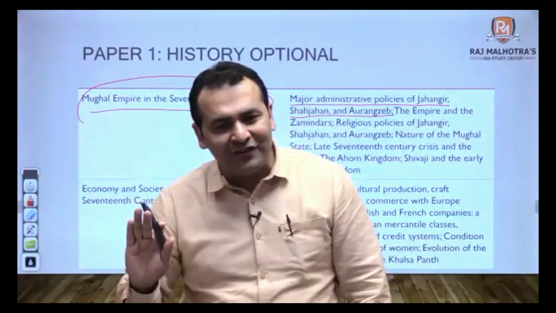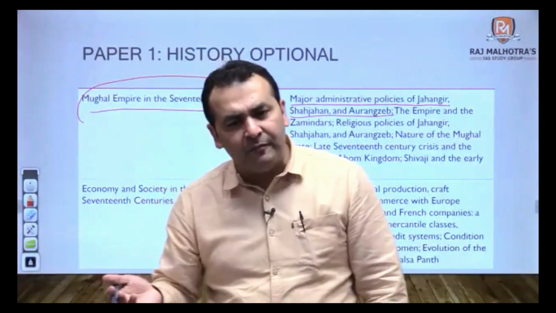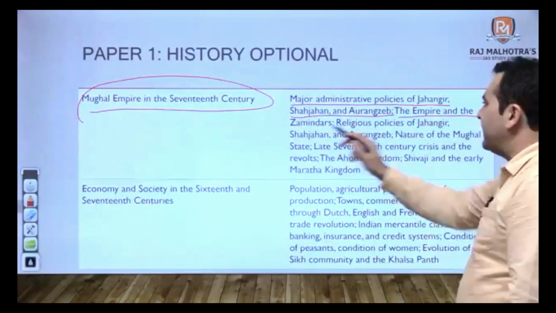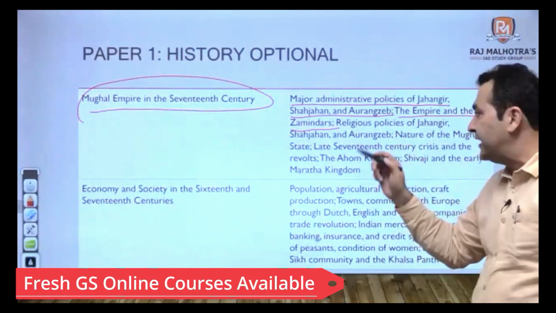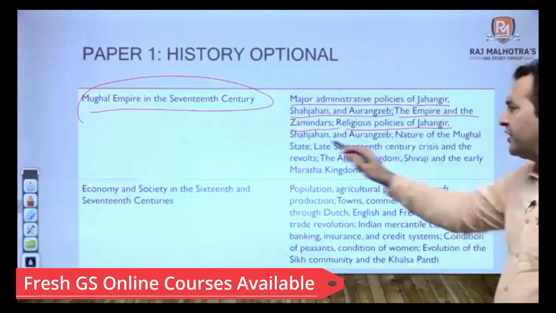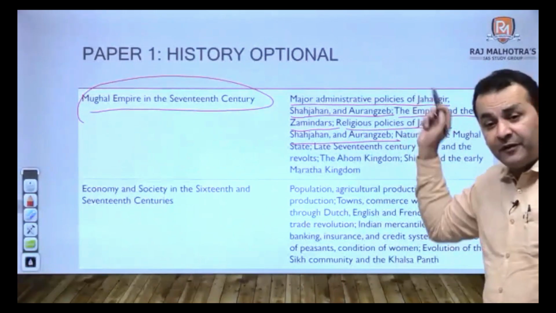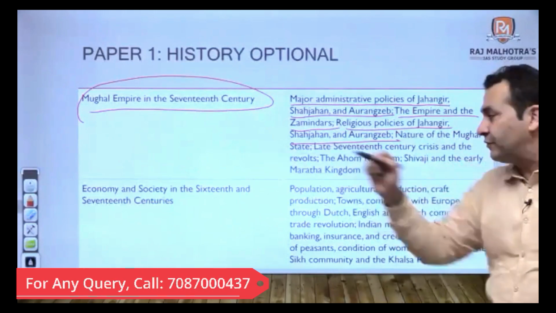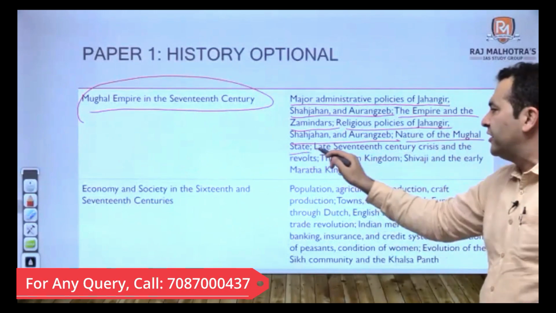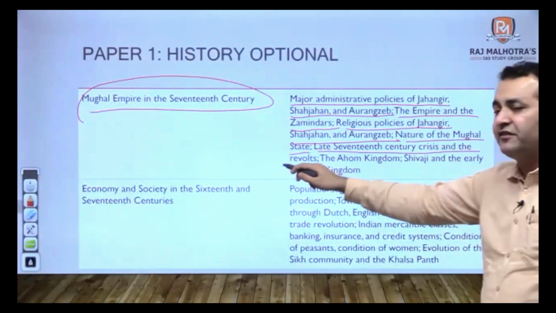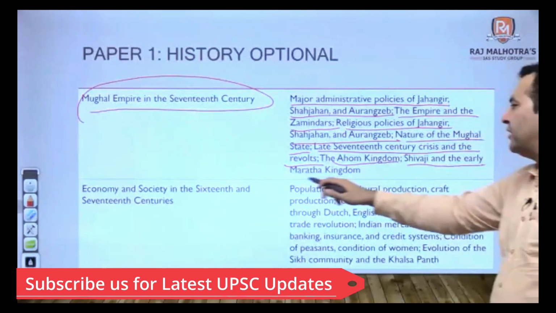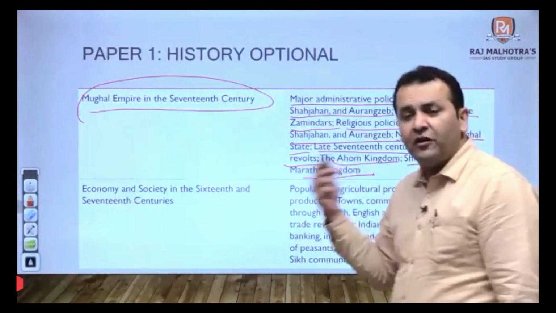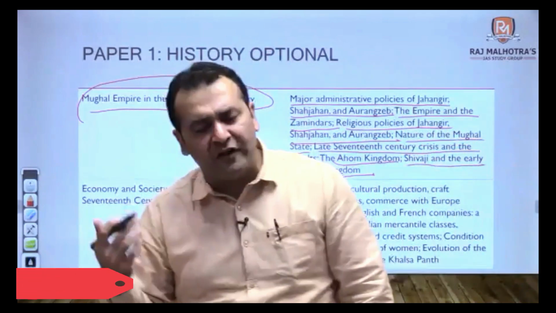They do ask you questions in GS now, in prelims as well as in mains. Then the empire and the zamindars. How did the landed aristocracy respond to the Mughal decline? Religious policies of Jahangir, Shah Jahan, and Aurangzeb. And a specific question can come in your GS as well. Then nature of the Mughal state, late 17th century crises and revolts after Aurangzeb's death, the Ahom kingdom, Shivaji, and the early Maratha kingdom. So this is how you have to understand that you have almost covered everything.